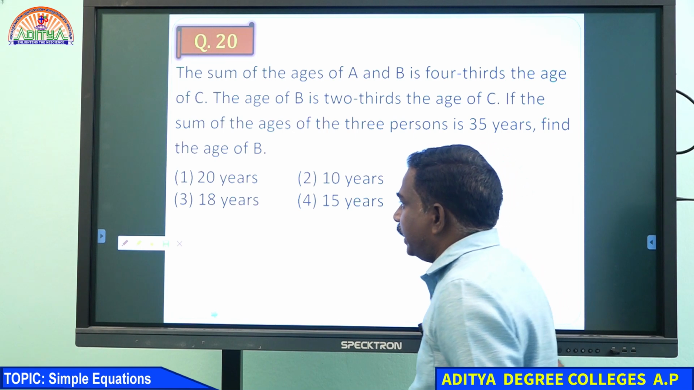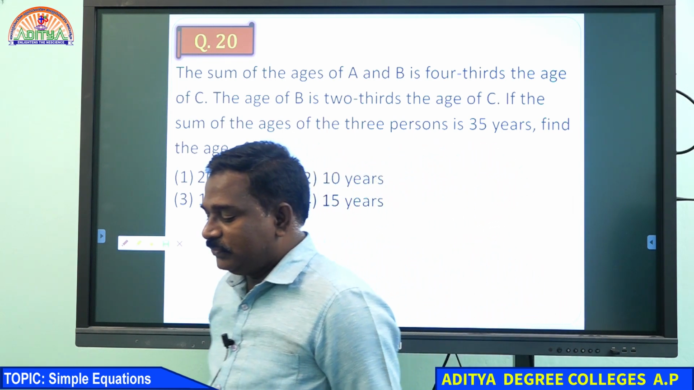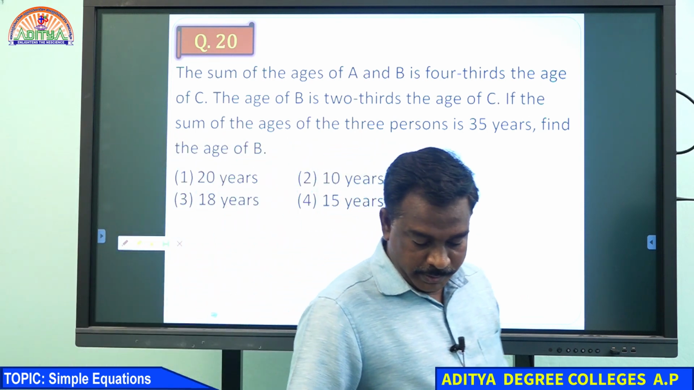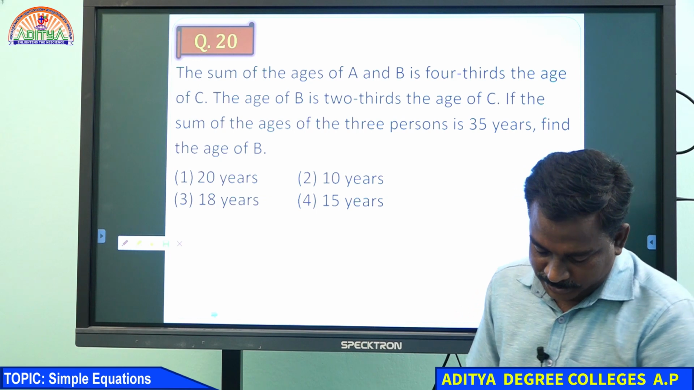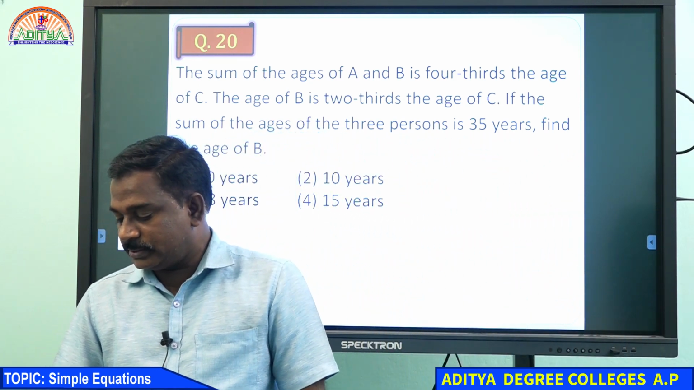Sweta, Sindhu has written it. How did we get 15? 65 minus 50 is 15 only. Many of you are writing 10 years. I think 10 years is correct only, right?